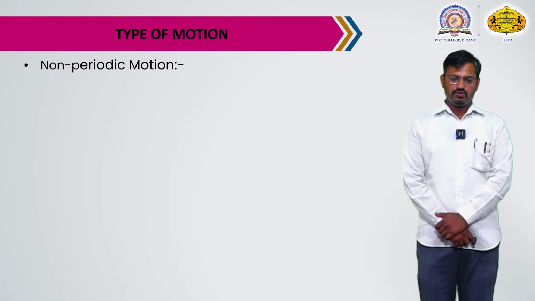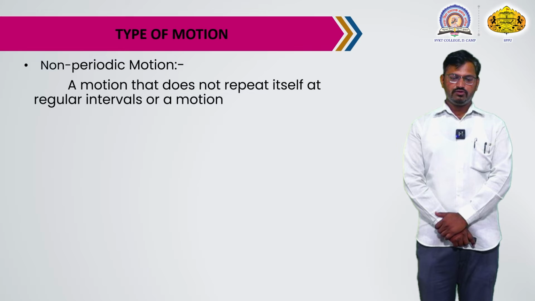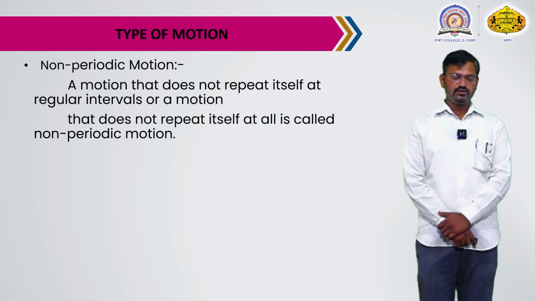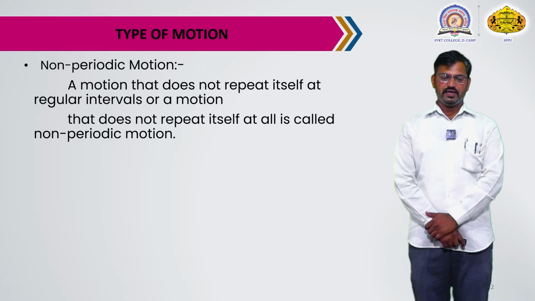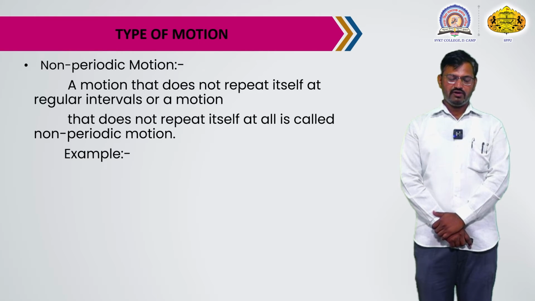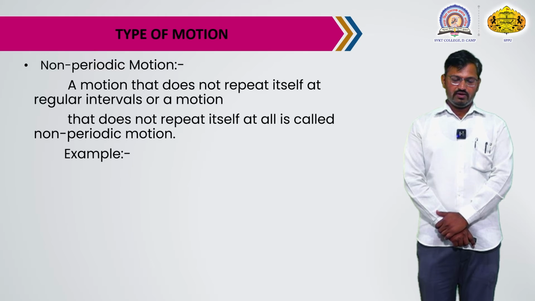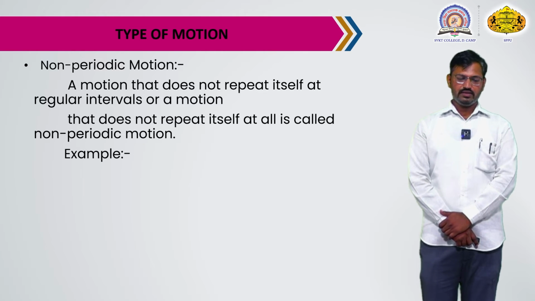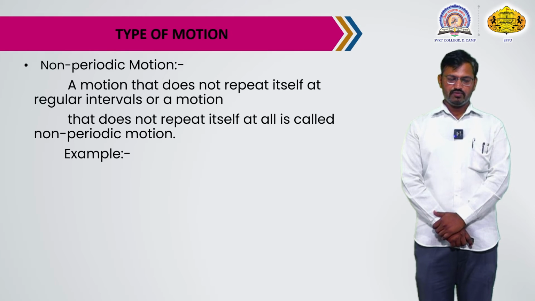Next, non-periodic motion. A motion that does not repeat itself at a regular interval of time is called a non-periodic motion. The example is a bird flying in the sky. In the sky, it is not a periodic motion.